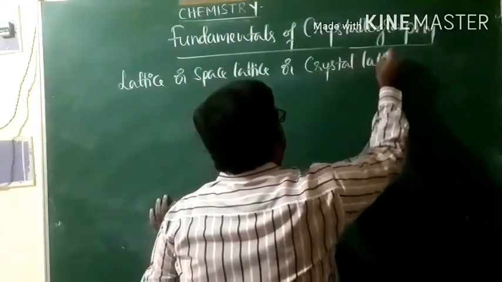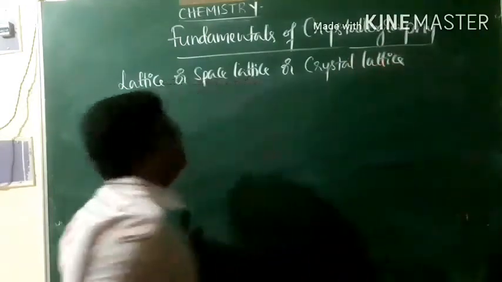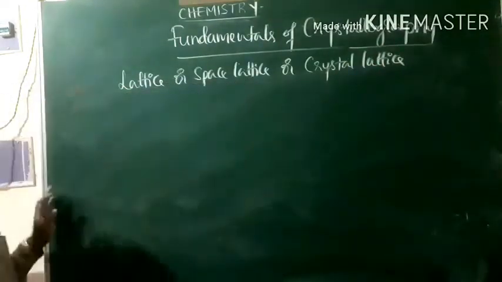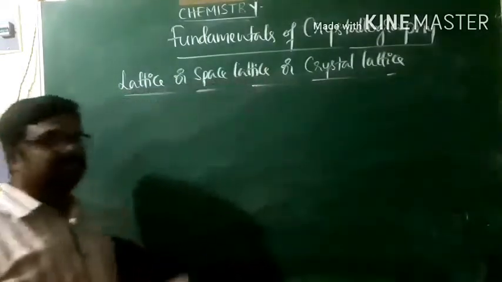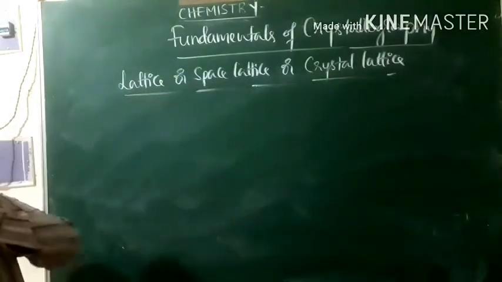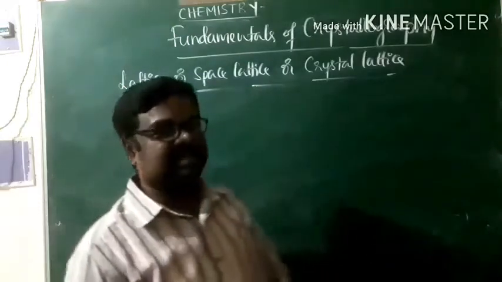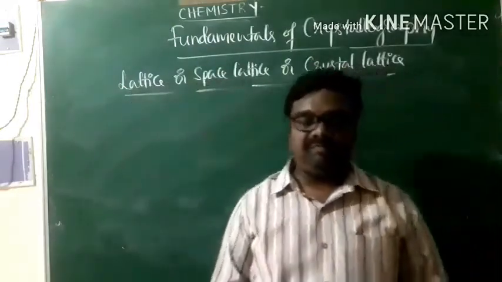Sometimes we use Bravais lattice, so we have different terms for this particular term, that is crystal lattice. I am going to explain this crystal lattice by taking one example.